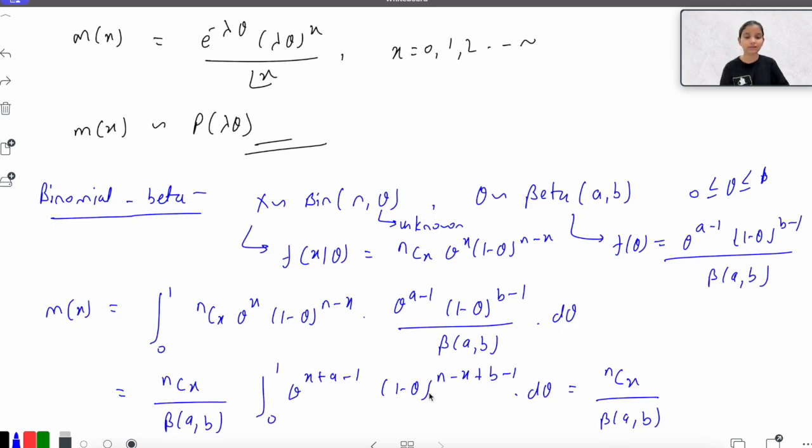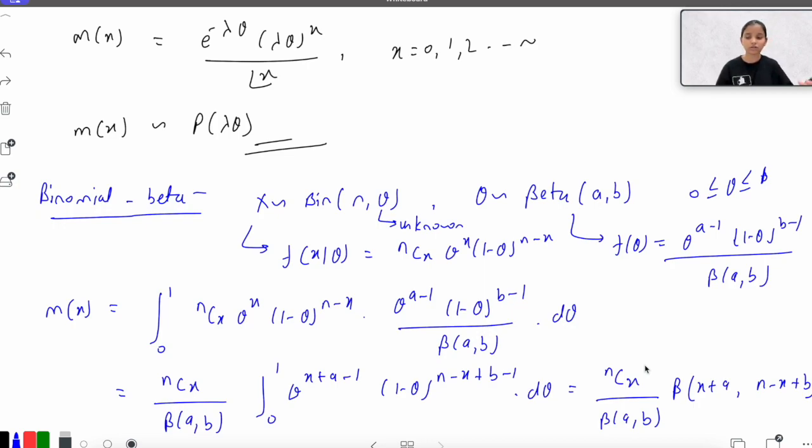Now what is this? This is actually the form of beta. I can write the expansion of beta as beta of x plus a comma n minus x plus b. Okay, so this is the distribution that we have calculated for binomial beta. Similarly, you can calculate it for any distribution. You can have normal distribution, you can have binomial beta, as we have discussed, you can have compound Poisson.